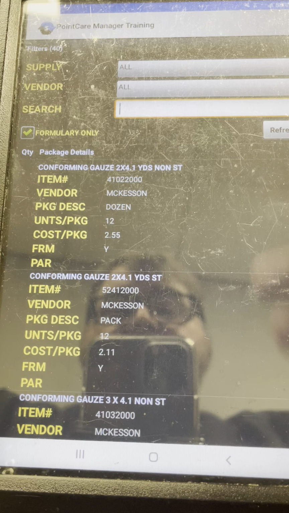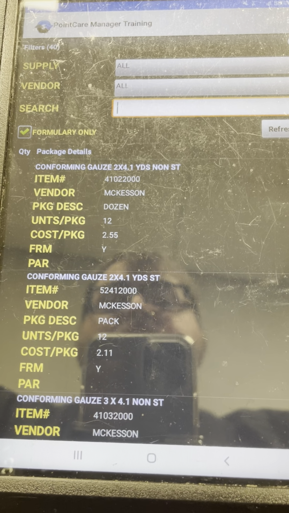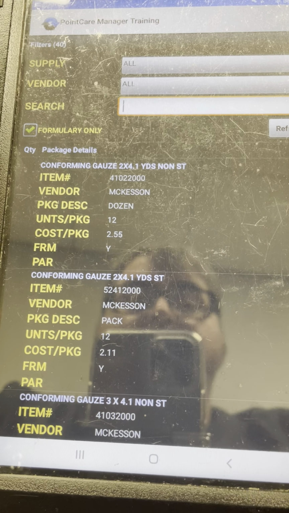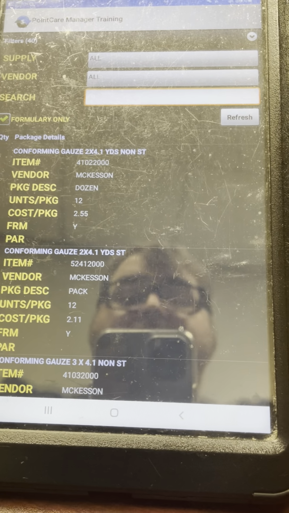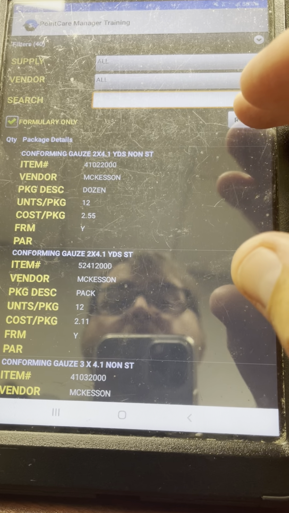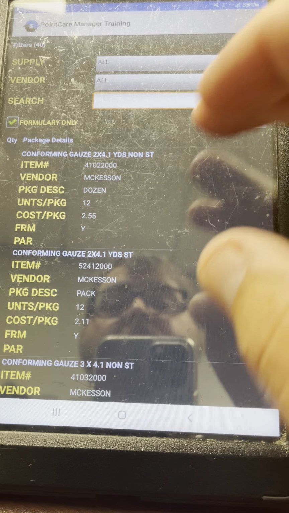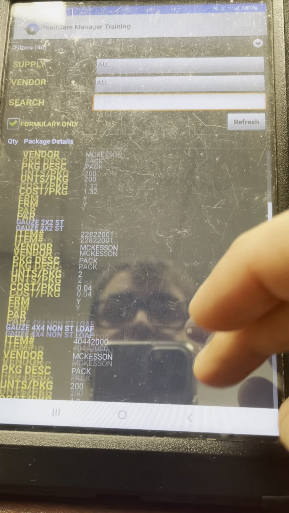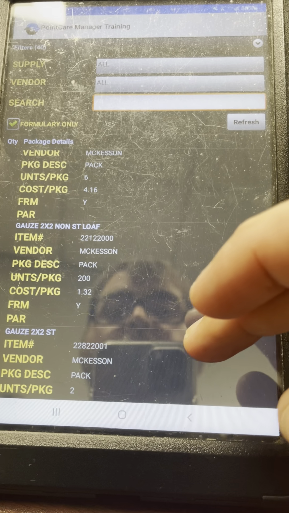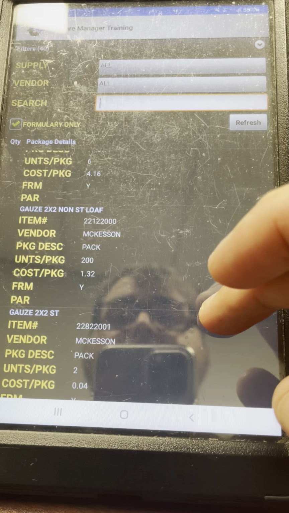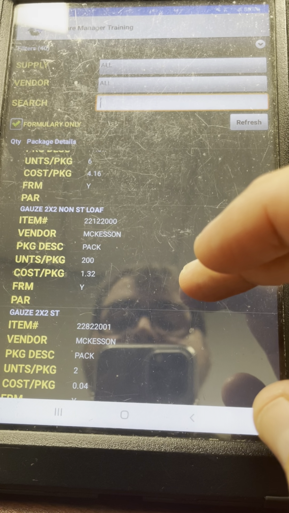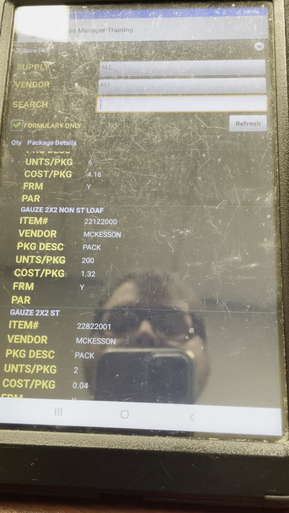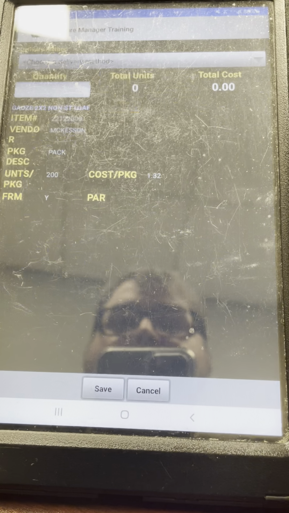Now, to order supplies, we're going to click add. And then this screen is where we're going to search things. So let's say that we want to search for gauze. You can search for gauze in a couple of different ways. So we have the entire gauze category up there. If we would scroll through it, you would see all the possible things that we can order for gauze. In this particular case, this is a 2x2 non-sterile loaf. That's that pack of gauze that we would use to clean it with. It's in 2x2. That's something that we order.